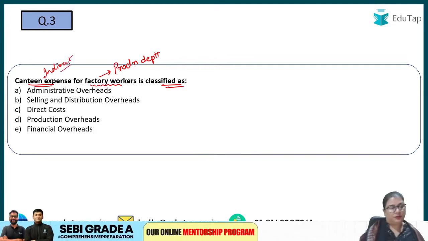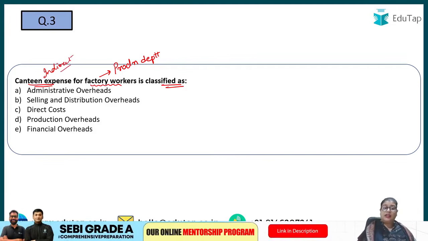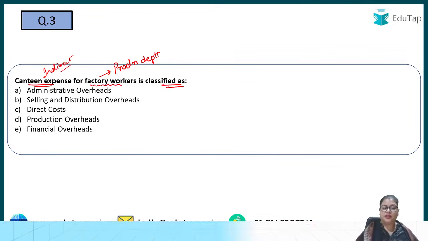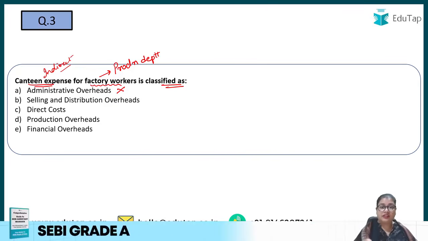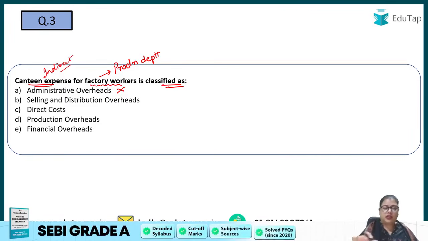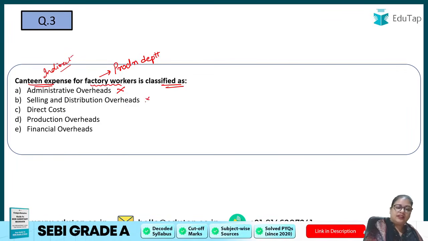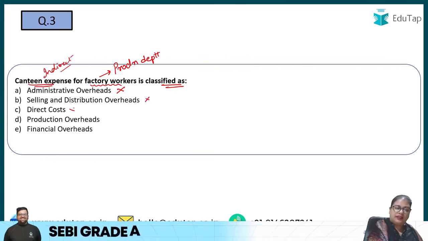Now let us see the options. First is the administrative overheads. Administrative overheads is basically, you can say, office overheads. So is it a part of office? Again, no. So yes, option A is gone. Then option number B, that is selling and distribution overheads. Is this a part of selling overheads, that is to sell this product? Again, no. Then is it a direct cost? That is definitely not.